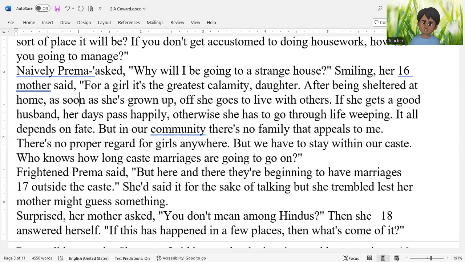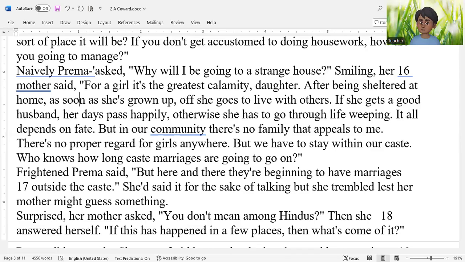Brahmin community, Kshatriya community, right? In our community, there is no family that appeals to me. Now move ahead. There is no proper regard for girls anywhere. This is what the mother says. But we have to stay within our caste.